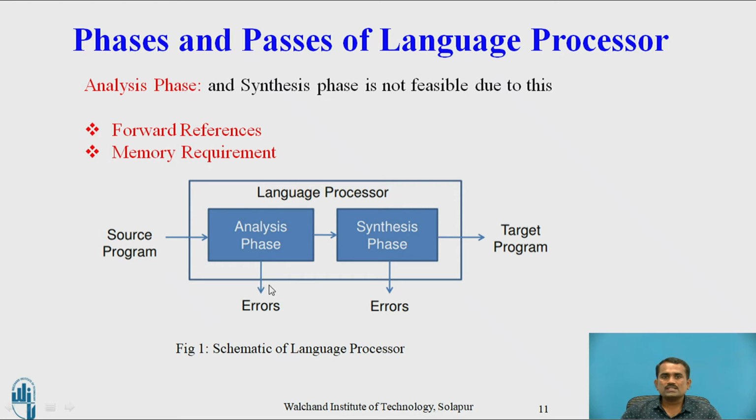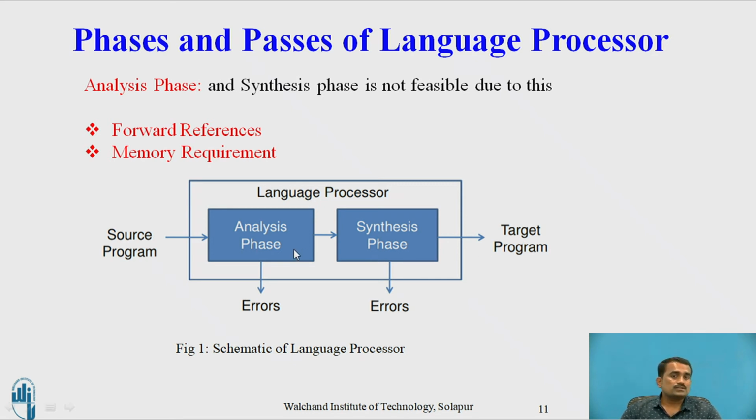Before going to this, what are the semantics of the language processor? Till now we have discussed the analysis phase and synthesis phase and how they perform. This is the block diagram of the language processor. The source program is given as input to the analysis phase, and in the language processor both the analysis phase and the synthesis phase happen. In the analysis phase we analyze the source program and remove errors, and in the synthesis phase it also synthesizes the given program, removes errors if they occur, and at the end generates the target program as output.